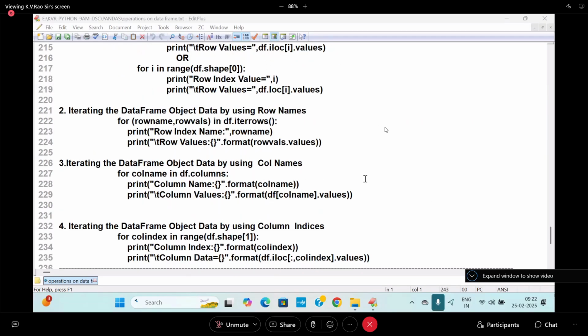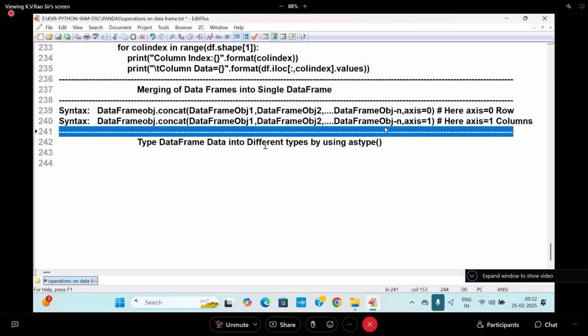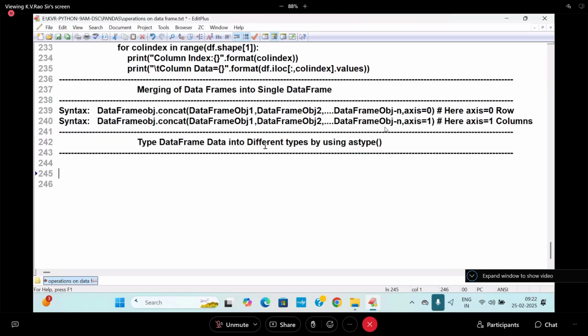In today's session, we are talking about data frame typecasting, typecasting data in different types by using the astype function. That is one thing we discussed today. And next we talk about data frame.